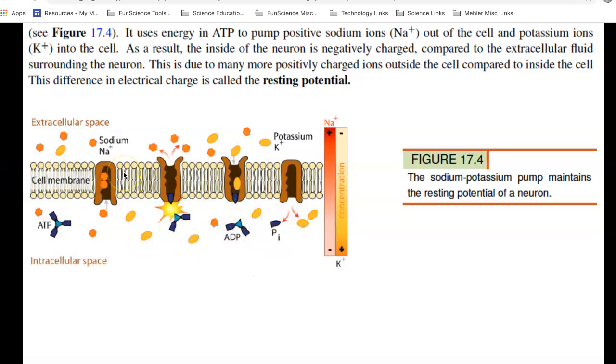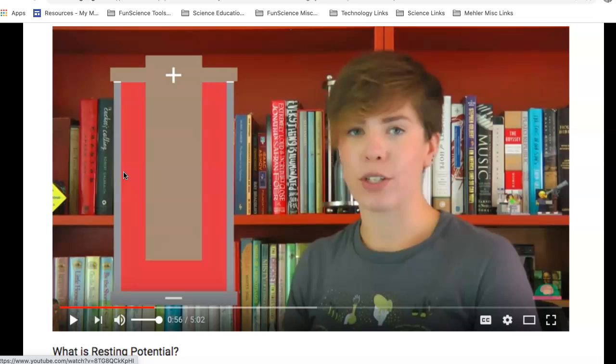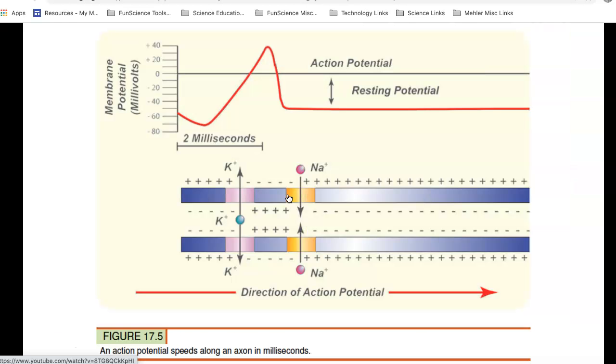But resting potential, just know that resting potential means no impulse going down the neuron. Action potential is when an impulse goes down a neuron. So make sure you read about this. And on this particular video from Ali, What is Resting Potential, I'd like you to watch that. She's going to talk about the amount of electricity in that video.